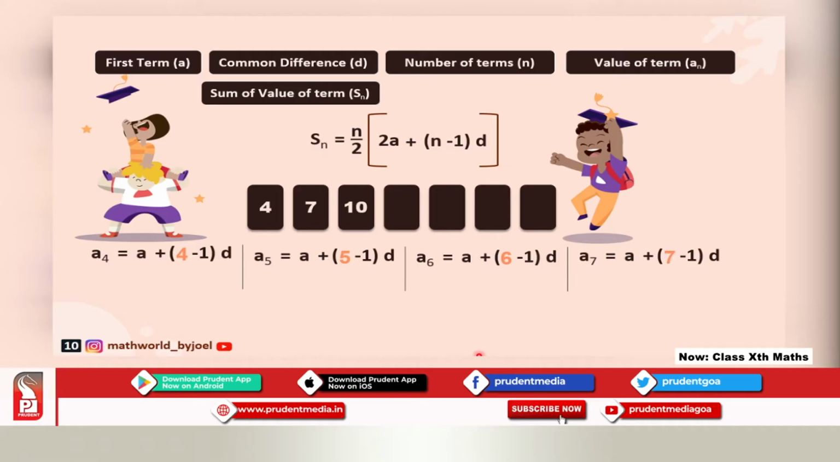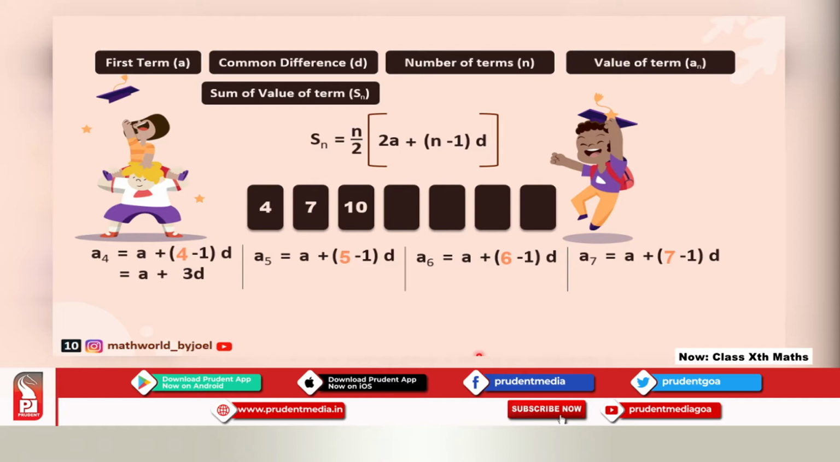So 7. What is the difference? So this would become A plus 4 minus 1, that is 3 multiplied by D. I know I can find out the difference, but I don't want to do that. I want to give a very important understanding when it comes to finding a number, which will be required in today's class.